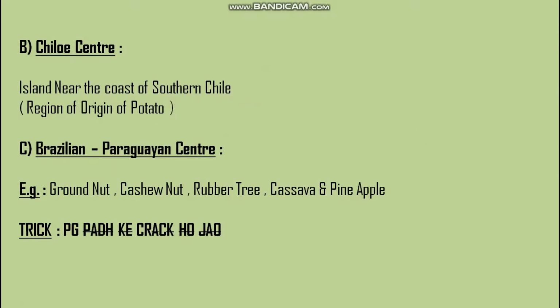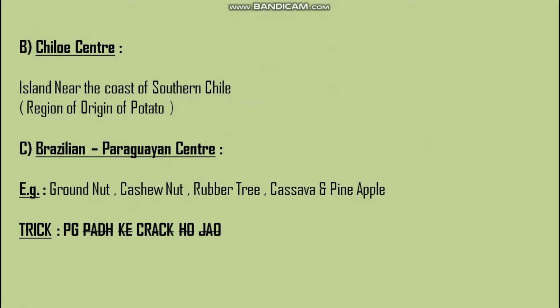Next, Chiloé center. It is an island near the coast of southern Chile. It is the region of origin of potato. Then the last center is the Brazilian Paraguayan center. The examples are groundnut, cashew nut, rubber tree, cassava, and pineapple.